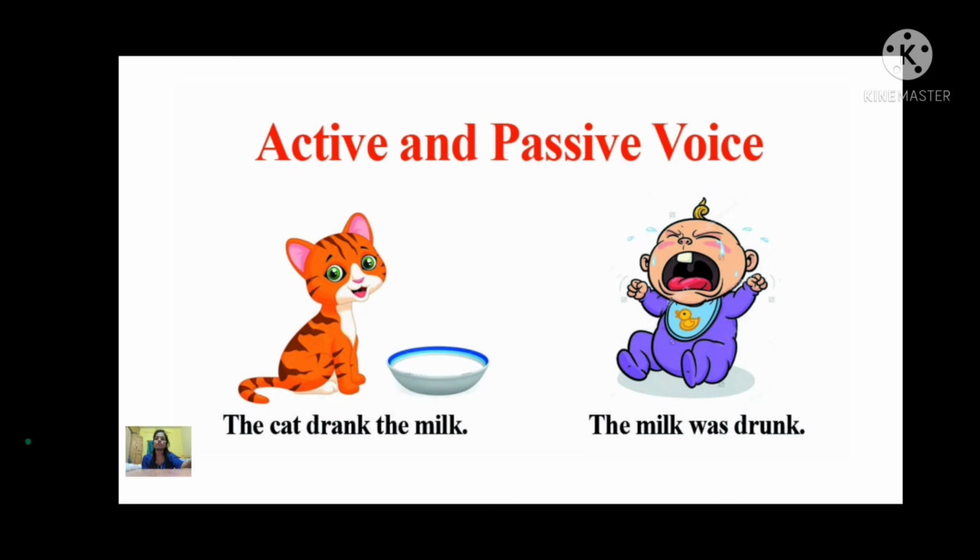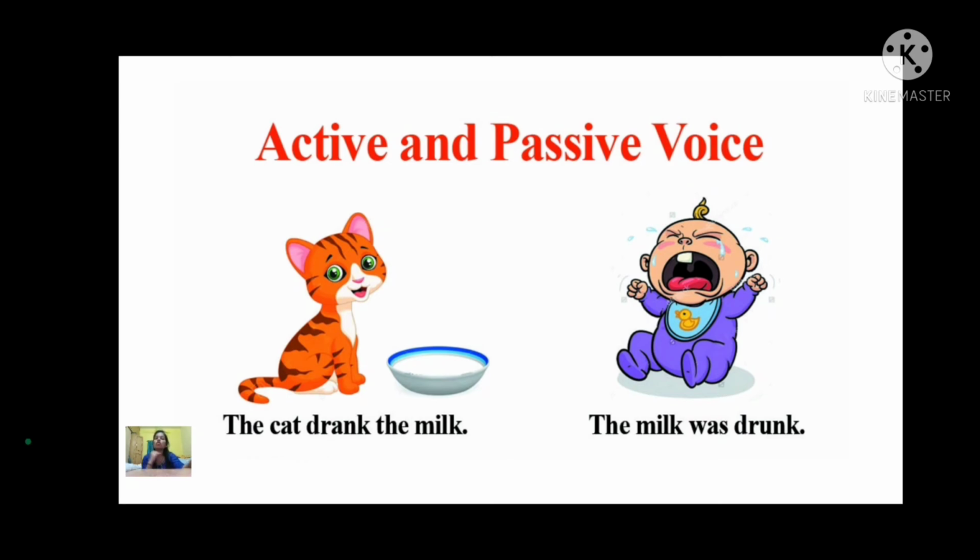Active and passive voice. First, the cat drank the milk. Yes, cat ने क्या किया? Milk पिया. Okay, the cat drank the milk. So the milk was drunk by the cat. You all can write it further also.